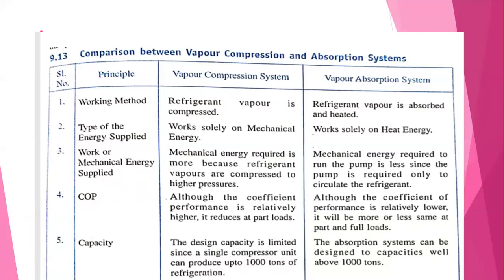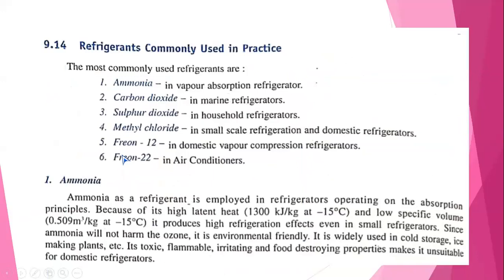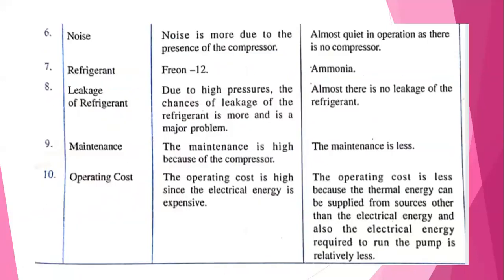You have a question like this. It appears in many question papers. You have a question in module 3, usually the 6th question. Comparison or differentiate between vapor compression and vapor absorption refrigeration systems. Say you have 10 differences. In the examination, you have to write a minimum of 8 or 9. If possible, write all the 10 differences between the domestic refrigerator and the vapor absorption refrigerator.